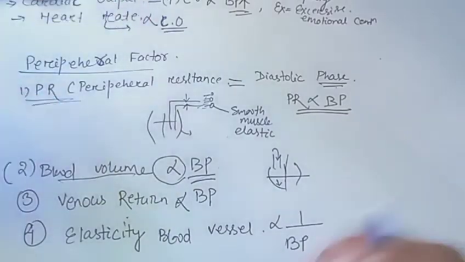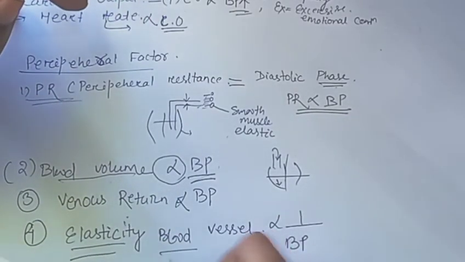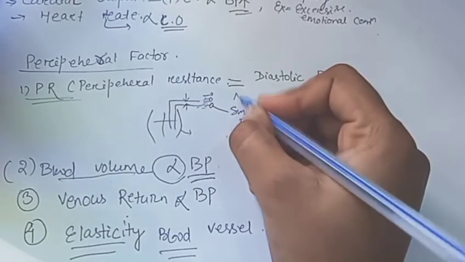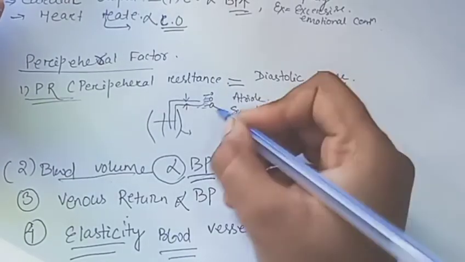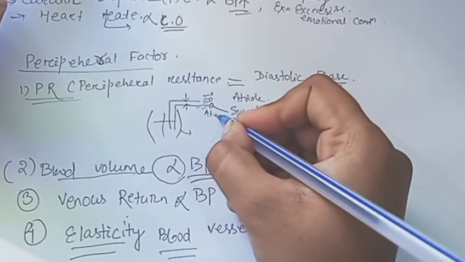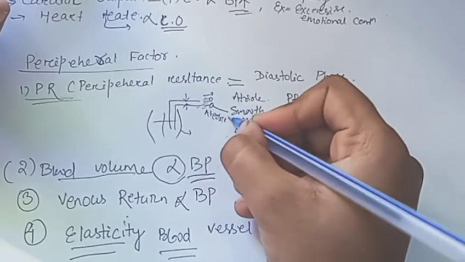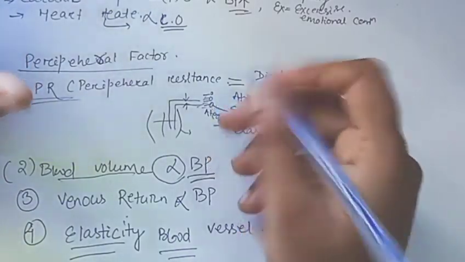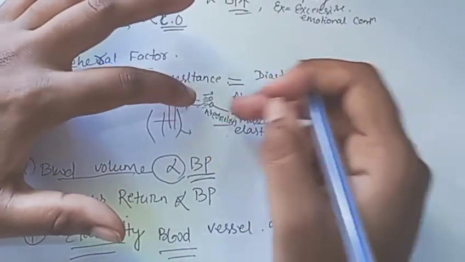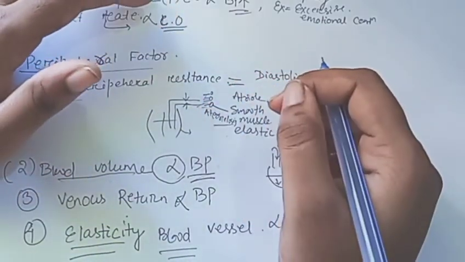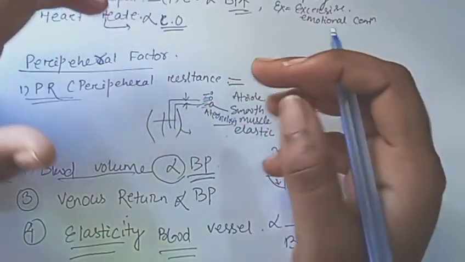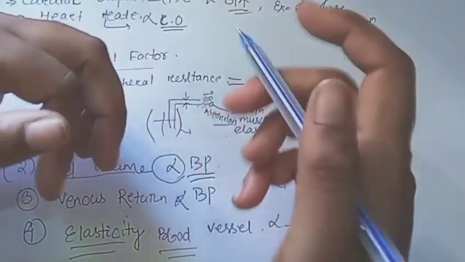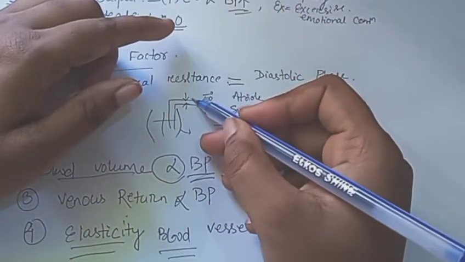Why will BP be higher? Because the elasticity of the blood vessels is less. In the smooth muscle of the arteriole, arteriosclerosis occurs, meaning the deposition of calcium and cholesterol. So the elastic property of the smooth muscle of the arteriole fails or decreases, so that they do not recoil during the blood flow when it increases.